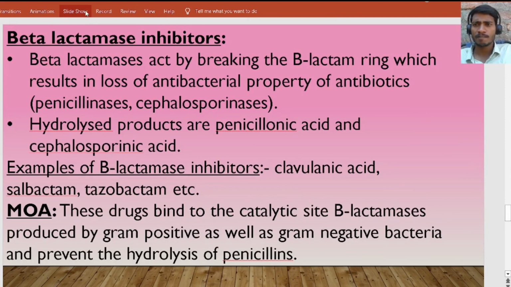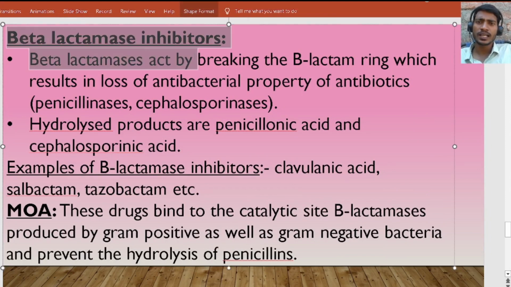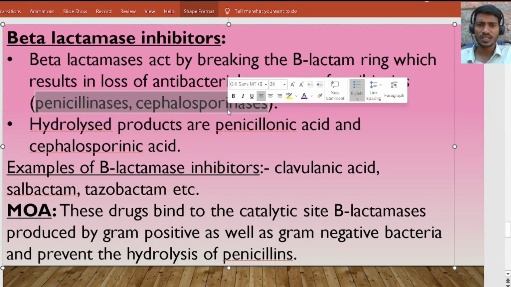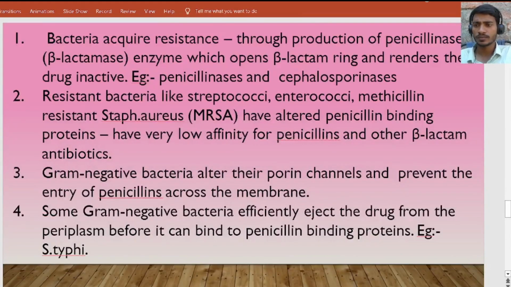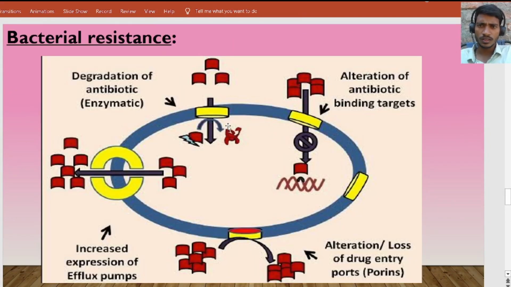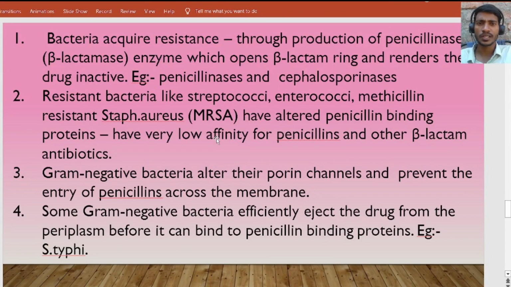And finally, the last topic is beta lactamase inhibitors. Beta lactamase acts by breaking the beta lactam ring, which results in loss of the antibacterial property of the antibiotic. Examples of these are penicillinases and cephalosporinases. As we discussed here, these enzymes break down the penicillins and inhibit the action of beta lactam antibiotics.